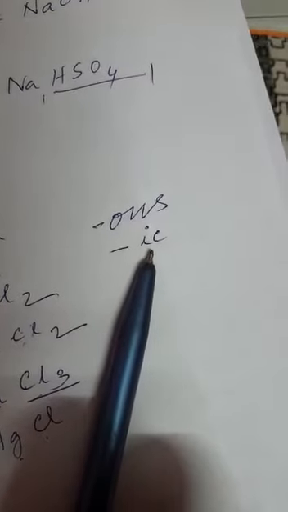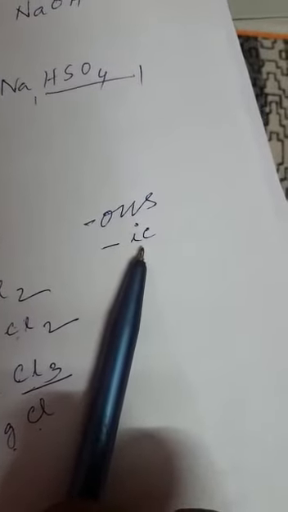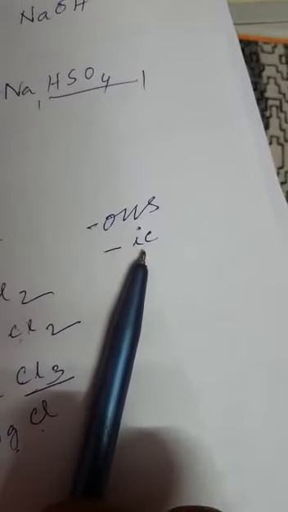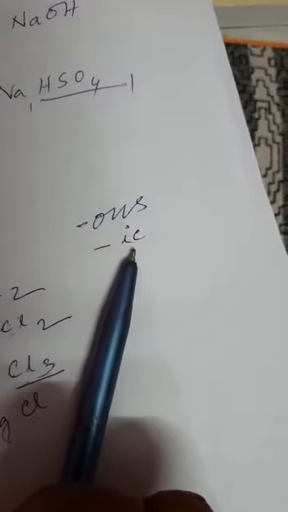When its valency is relatively high in the compound, it is ic. When valency is relatively low, it is ous. For example, ferrous and ferric, the compounds of iron. Ferrous and ferric.